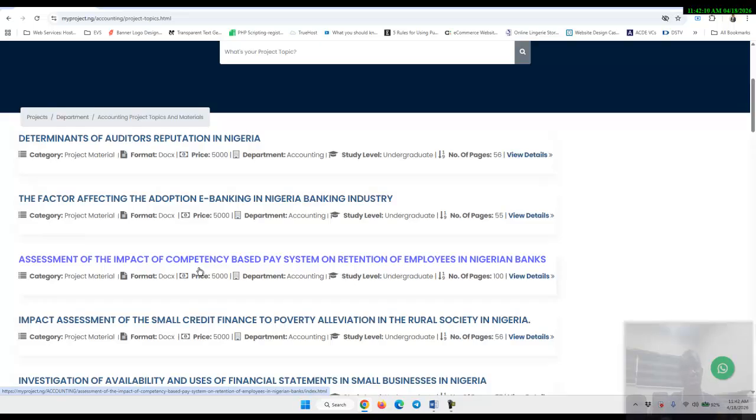One is the independent variable, the other is the dependent variable. Instead of competency-based pay system, let me look at another variable and how it affects retention.